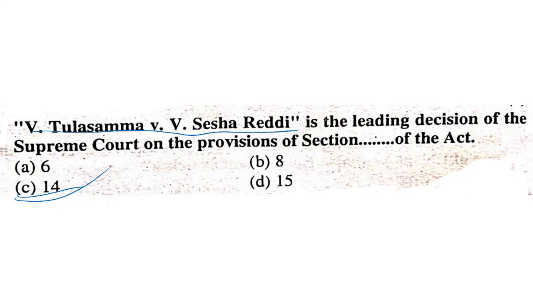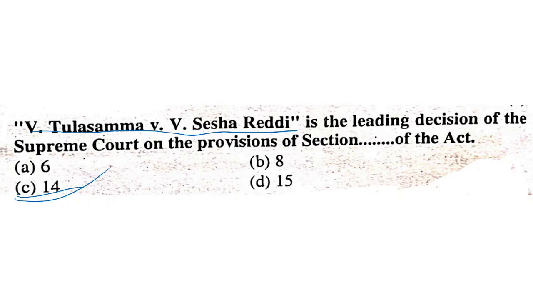When an adoption has been made with the consent of more than one wife, if there is one wife who has adopted, she will be the adoptive mother. If there is more than one wife, the senior most wife would be called the adoptive mother, and the other mothers will be called stepmothers.